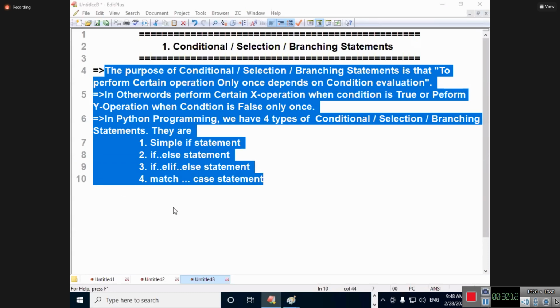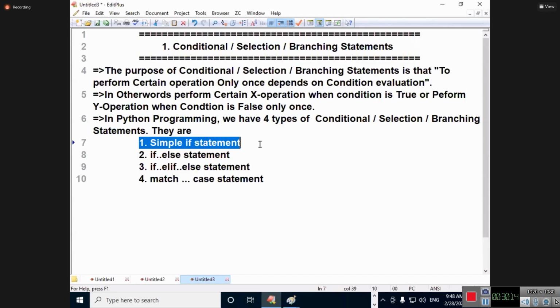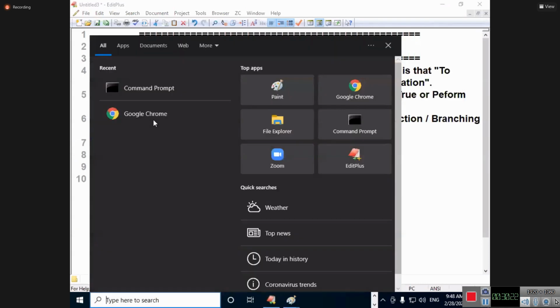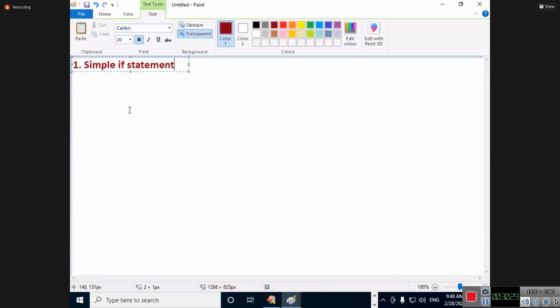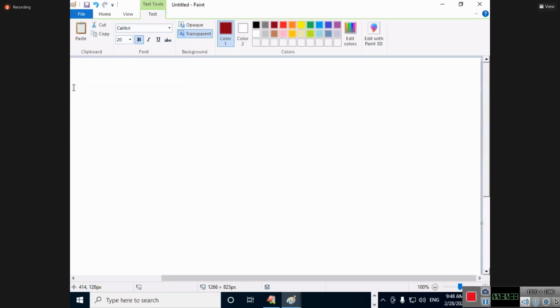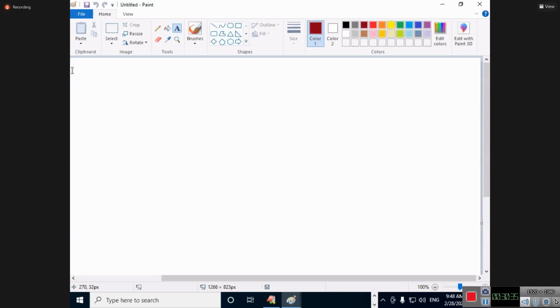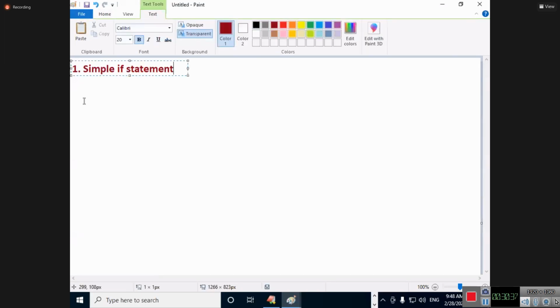Now I am going to explain the simple if statement. Very good. Fine, students, let us go to the simple if statement. I am going to describe it. So let us start with what this simple if statement is. Very, very easy.